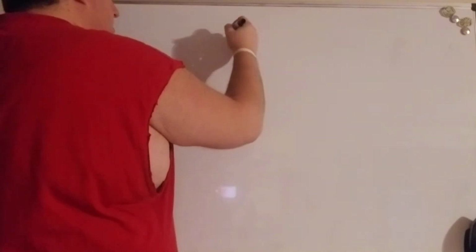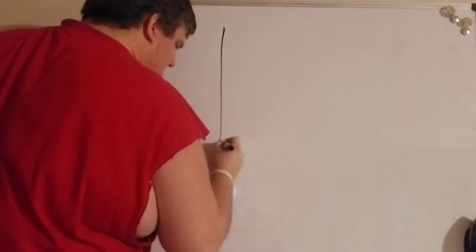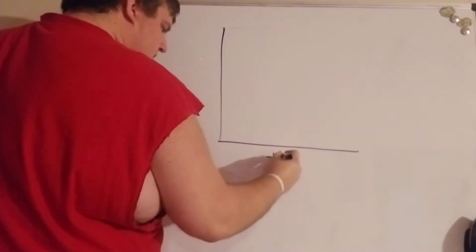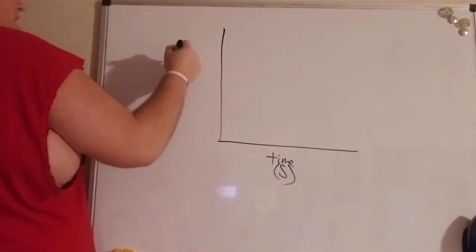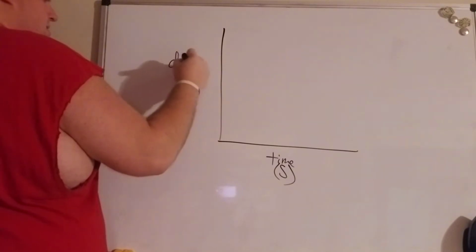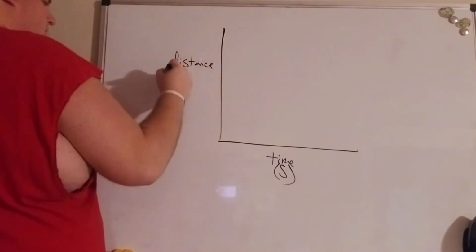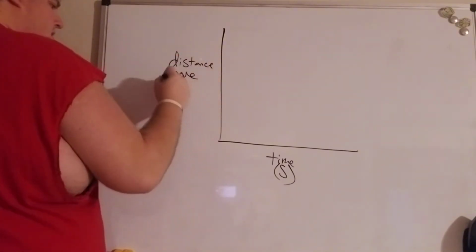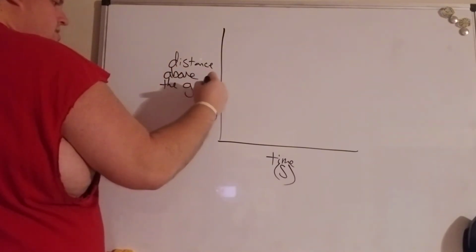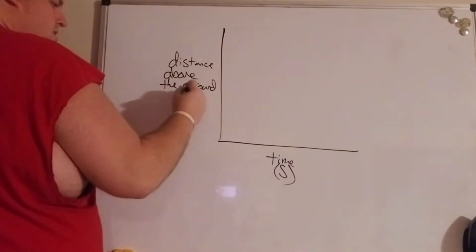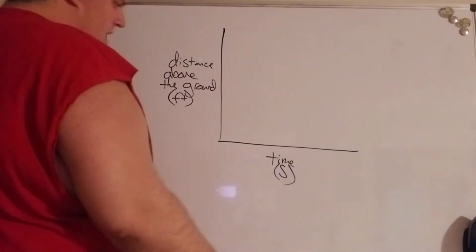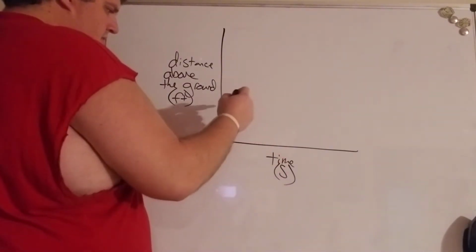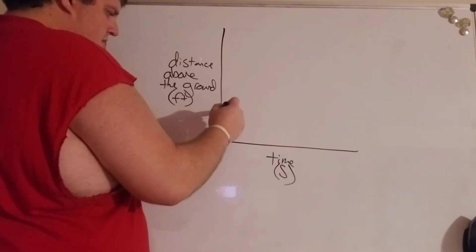So let's say we had a graph about some time in seconds, and we have the distance above the ground in feet. Okay? And let's say something looks like this.